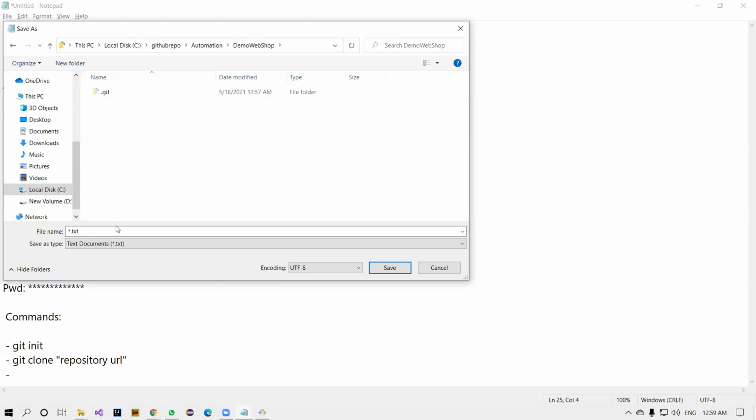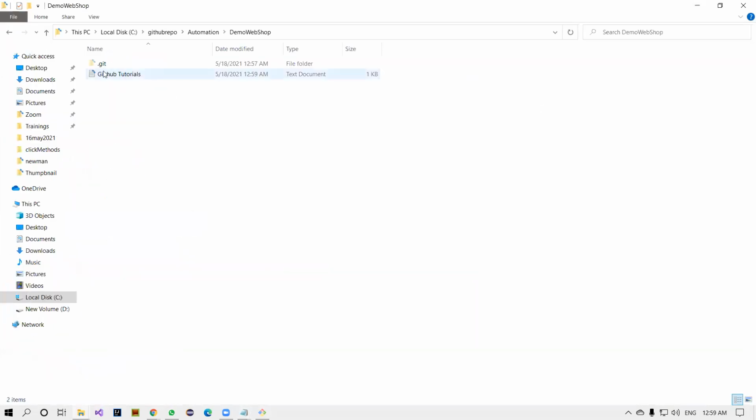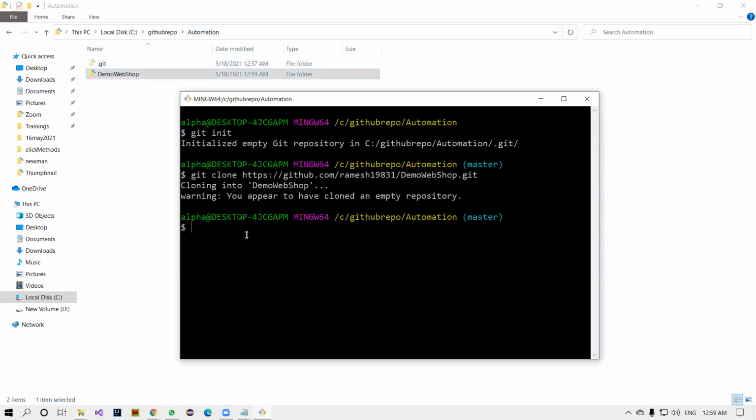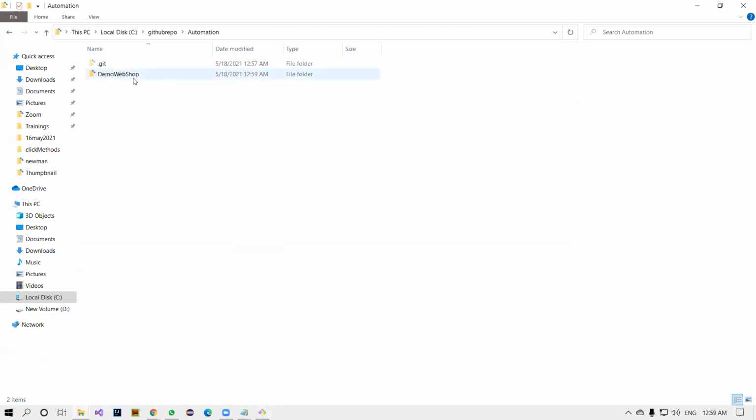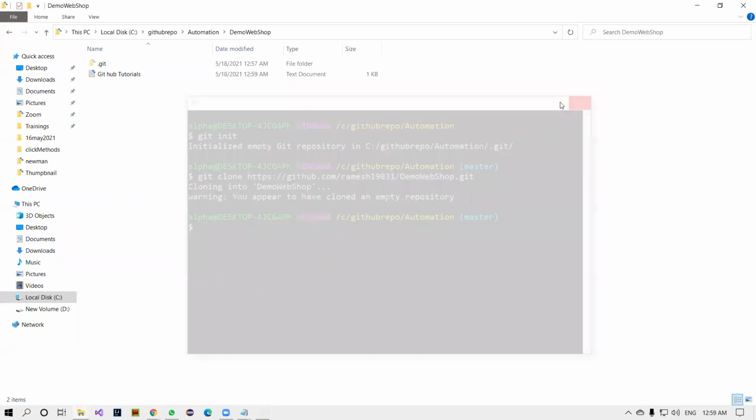I can say the document name is GitHub tutorials. Okay, GitHub tutorials, right? I save it. Now go back here. You see that the document is created, so some kind of notepad is created in this particular repository. Once you clone this, you can see this folder, and inside that you're adding the file, right? Now what you'll do, you can close this GitHub window, simple.